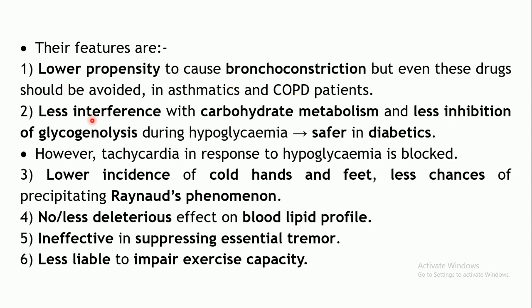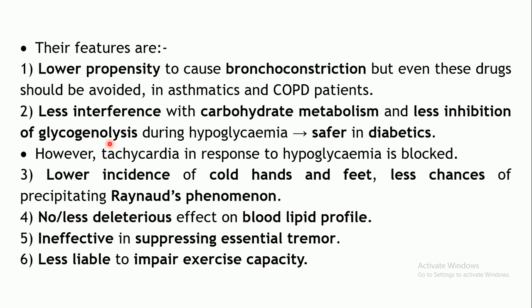The next feature is that there is less interference with carbohydrate metabolism, because metabolic changes are also under beta 2 control. So there is less inhibition of glycogenolysis. Beta 2 receptors mediate metabolic changes like lipolysis and glycogenolysis, which may be blocked when beta 2 receptors are blocked.